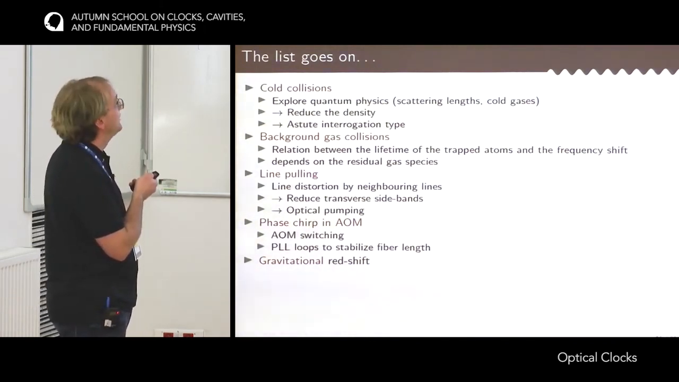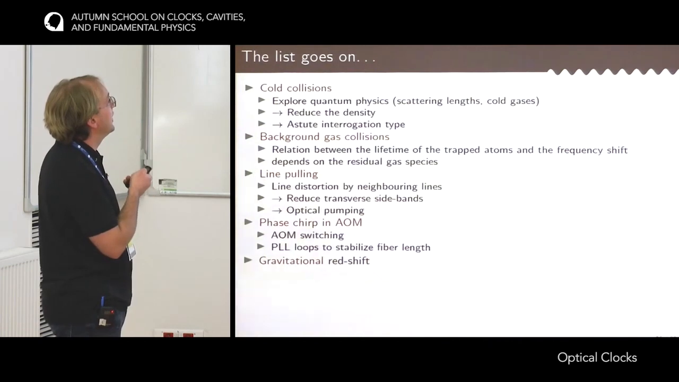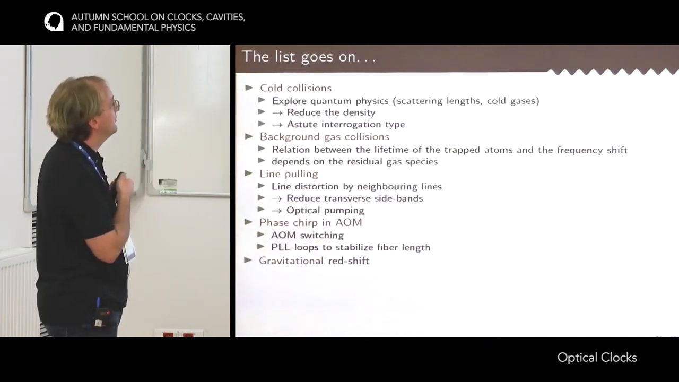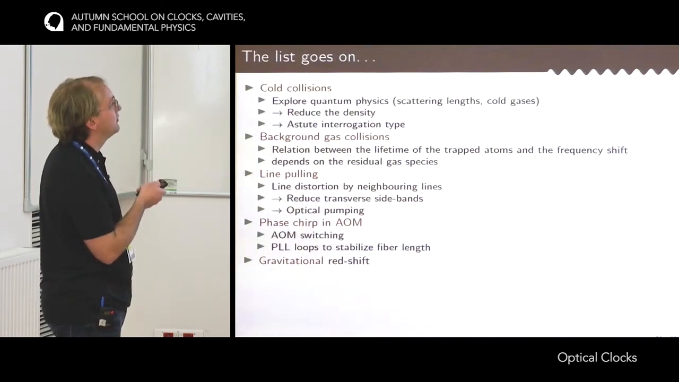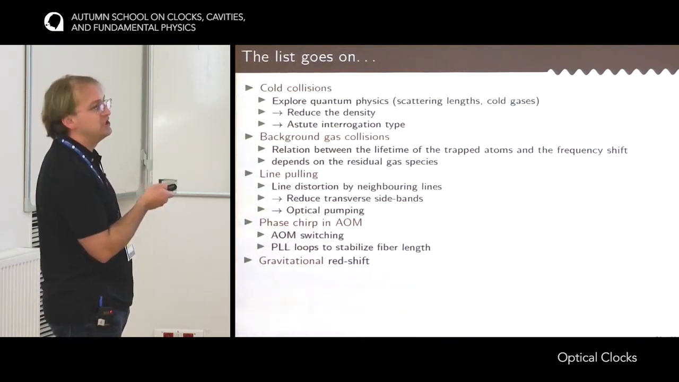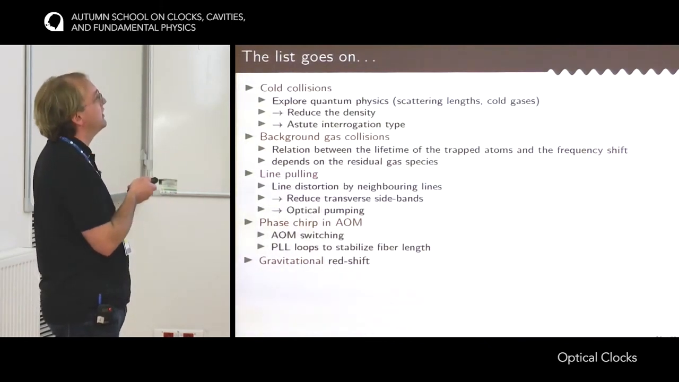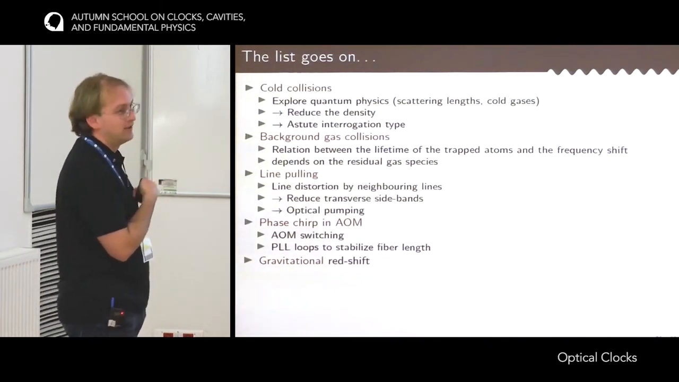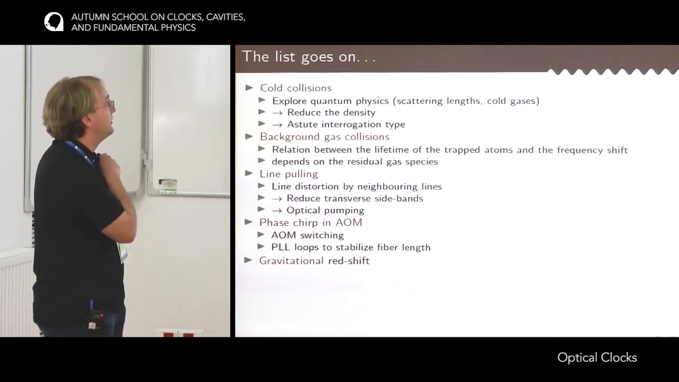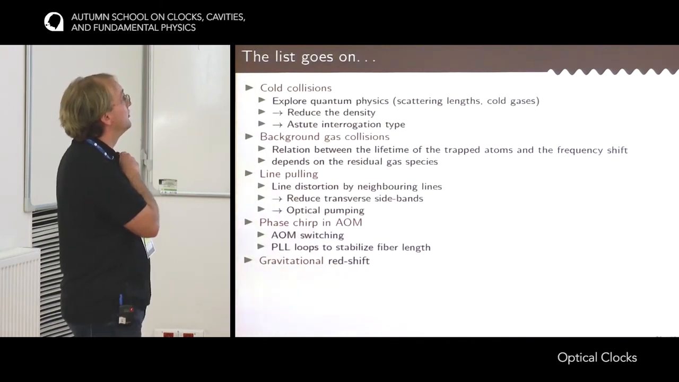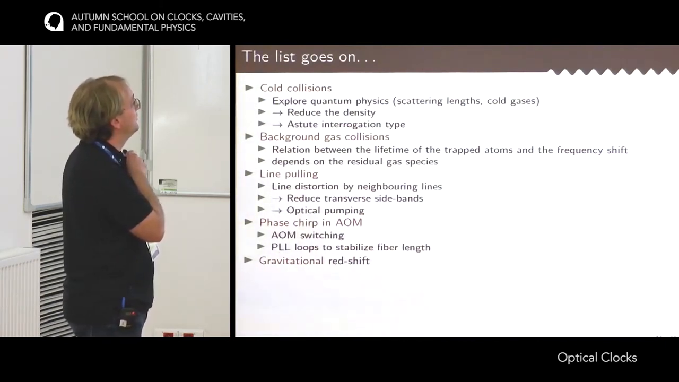The atoms in the optical lattice can also collide with background gas. So if you have residual pressure in the vacuum system, but here it's quite easy to deal with because there is a relation between the lifetime of the trapped atoms and the frequency shift that you have to correct. The only catch is that this relation depends on the species that you have in the vacuum system, so you have somehow to precisely estimate the composition of the gas in the vacuum system.